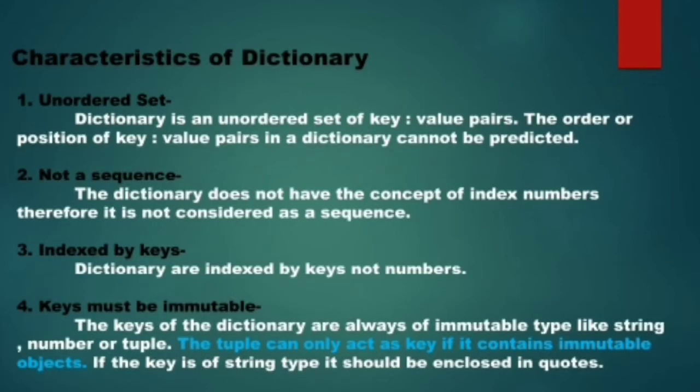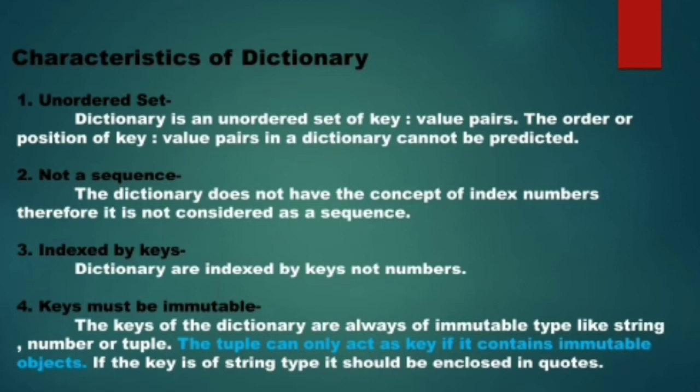Now let us move on to the characteristics of a dictionary. When we talk about the various features of dictionary, the first and foremost feature is that dictionary is an unordered set. Now what is the meaning of an unordered set?